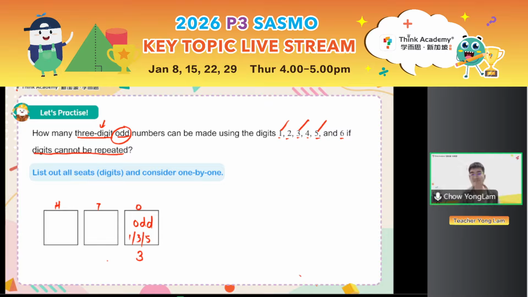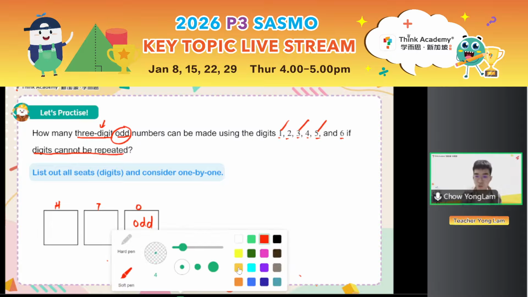Now that we figured out the special condition, it's time to look at the digits in the other place values. Let's look at the hundreds first. I see some of you in the chat saying there must be 6 ways here, with no restriction, so I can choose any of the 6 digits for the hundreds place. Is that correct? Think carefully. Are there 6 ways to choose the hundreds place? I already said digits cannot be repeated.